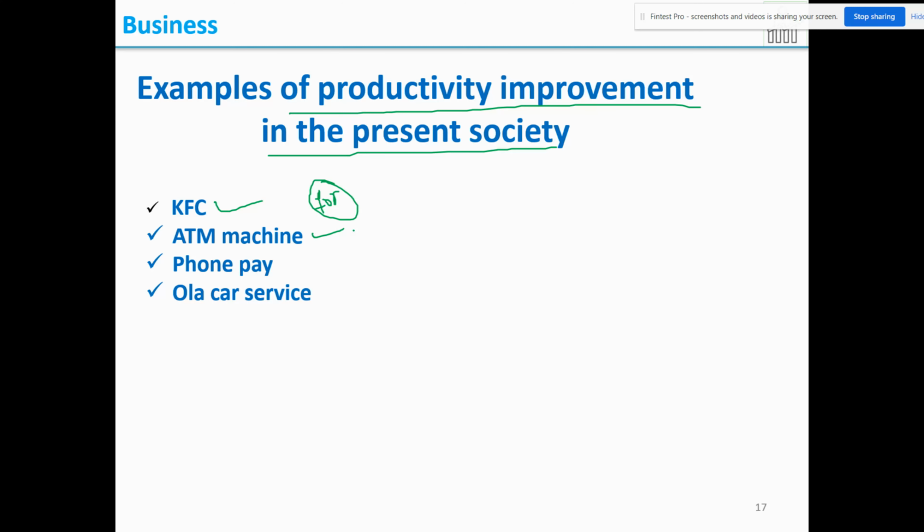But now they are given a secret pin code along with the ATM card, so it has become much easier to withdraw money. This is what productivity means: with less time, you are able to finish the task, or the output is more. Same way PhonePe and Ola car service. These companies thought about what the customer really wants in less time. Therefore they sustain in the business.